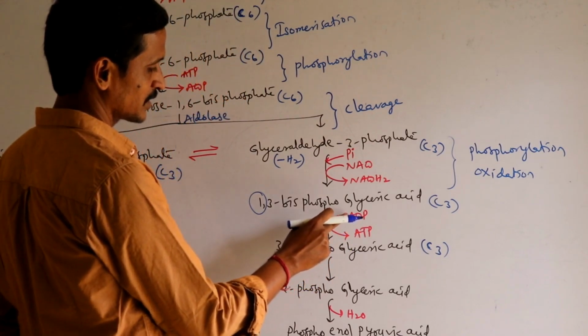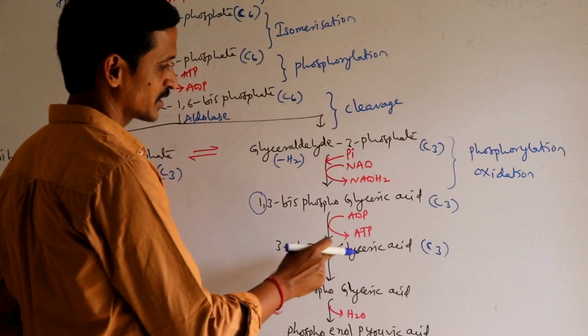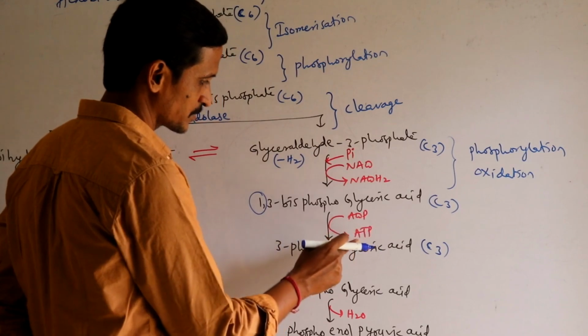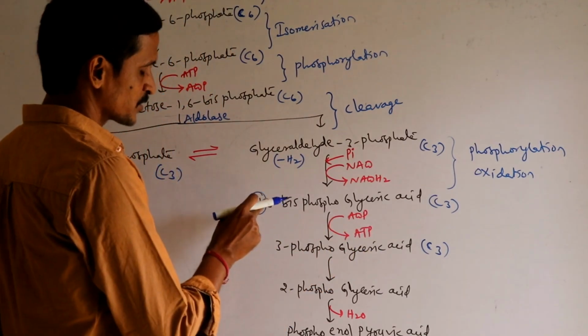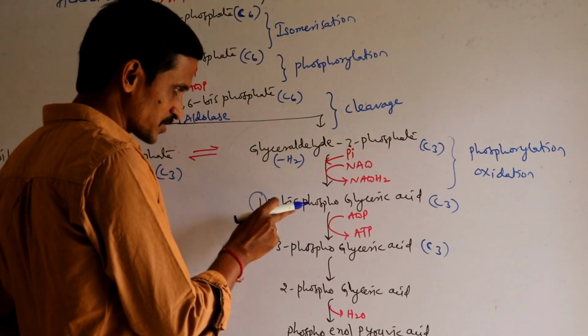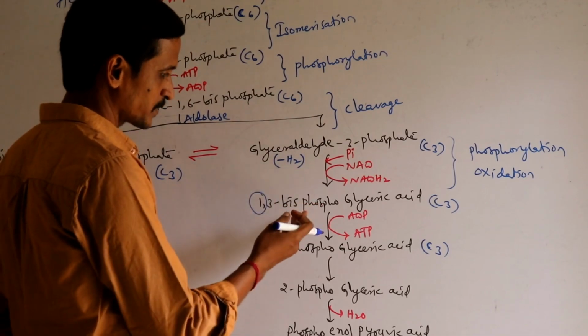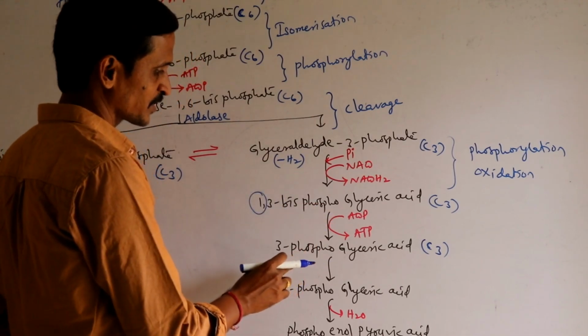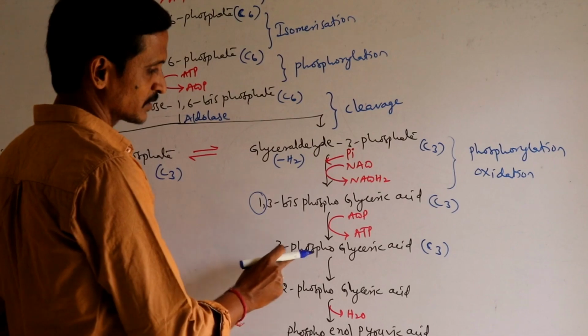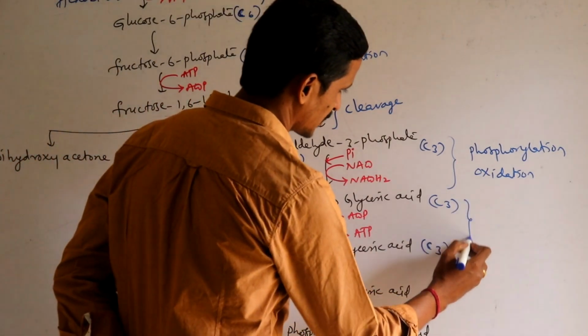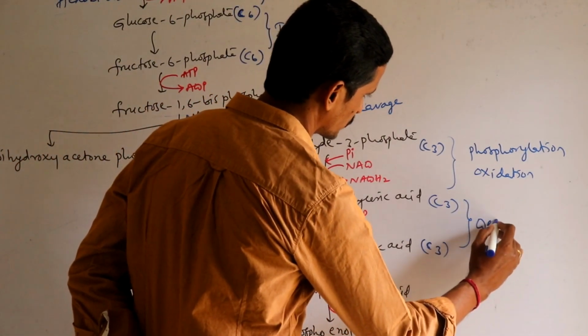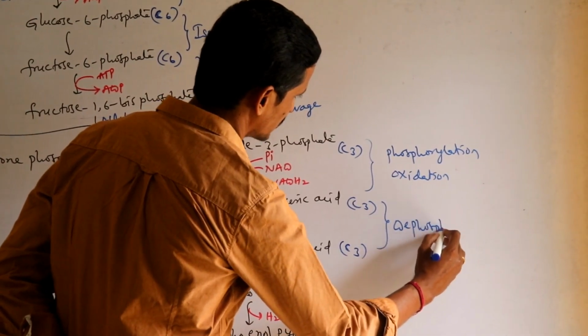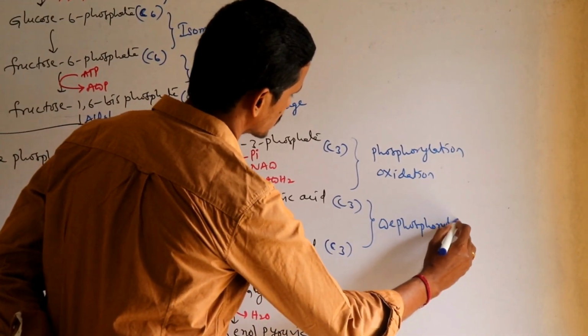See, the arrow mark is from ADP towards ATP, so you got an energy rich substance ATP. One phosphate group is removed from glyceric acid, so the remaining compound is 3-phosphoglyceric acid. As the phosphate group is removed, we call it dephosphorylation.